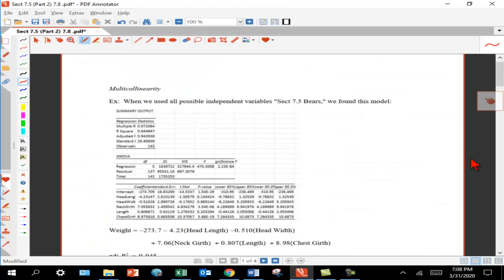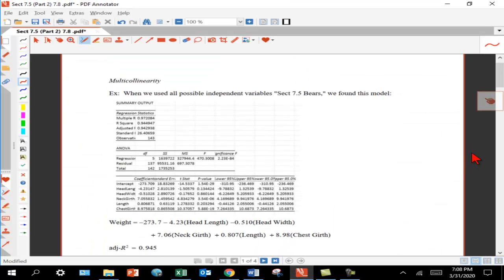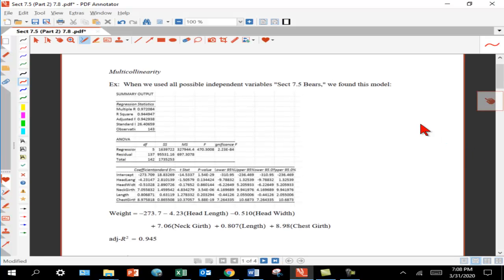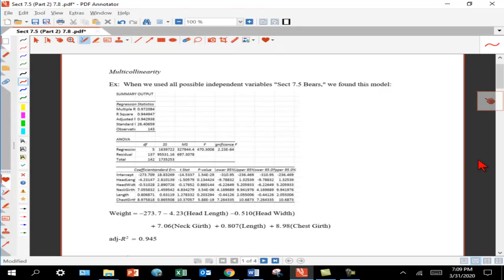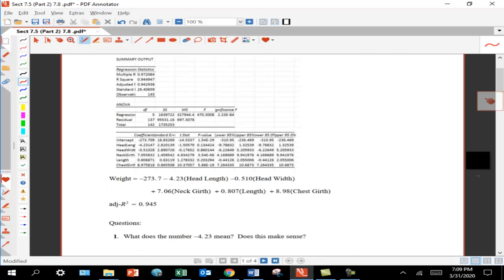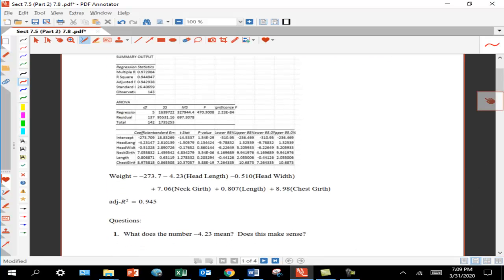The note packet looked like this. And one of the things that we did in the first part of section 7.5 was to use all of the other variables as independent variables to predict weight. We did that and got a model that had a very high adjusted R squared. And here is the model. And we might think, okay, we're basically done.